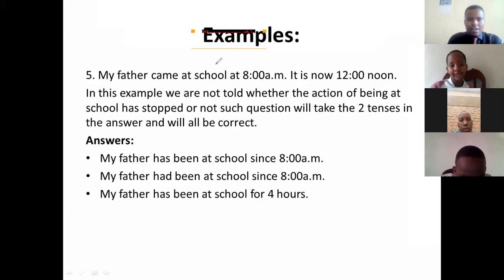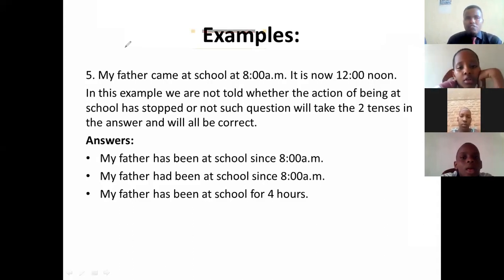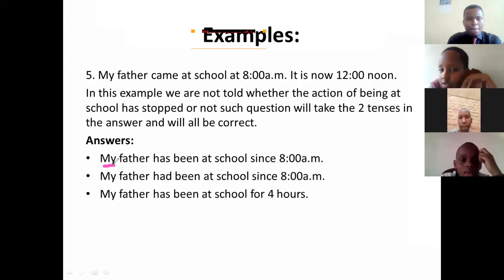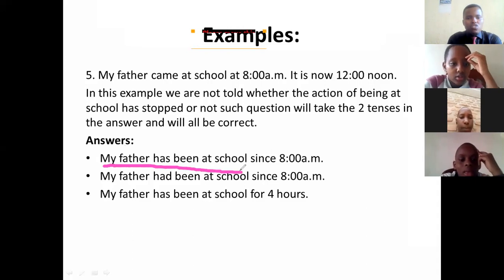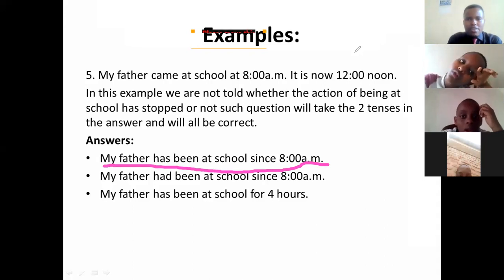Here we can say the answers are given here. My father came at school at 8 o'clock a.m. It is now 12 o'clock noon. Remember, when the action is not shown to have finished, you can use 2 tenses. It is possible. Therefore, the answers will be correct because they have not shown whether the action has finished or it is still going on. So we shall use 2 tenses. For example, I can say, my father has been at school since 8 o'clock a.m. Is it clear?